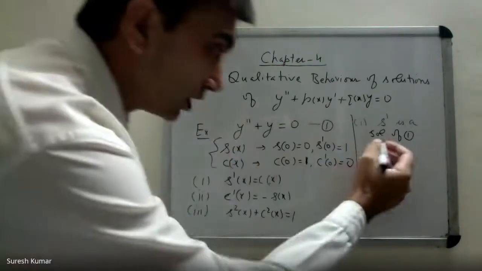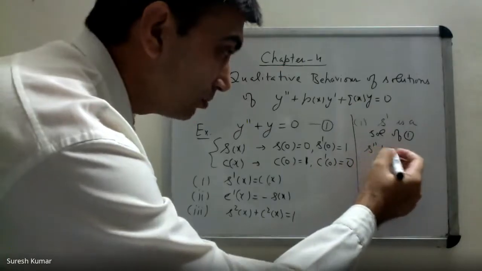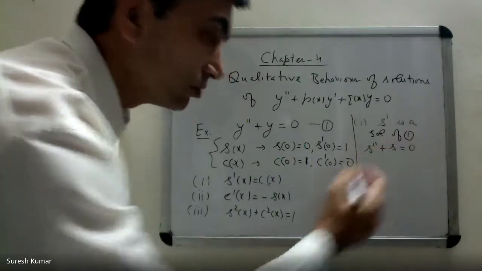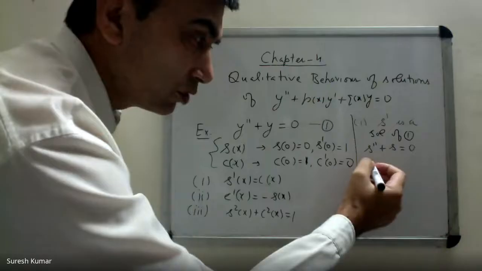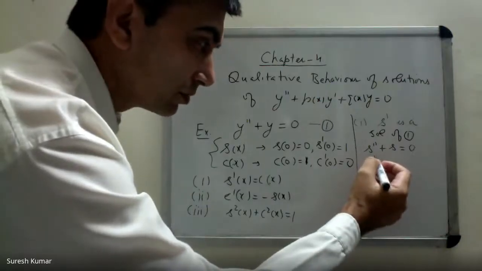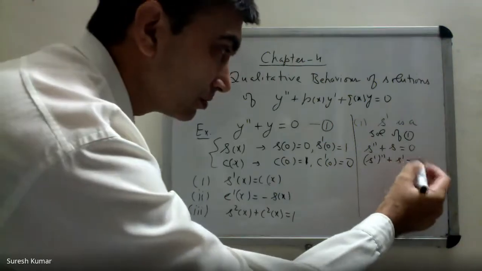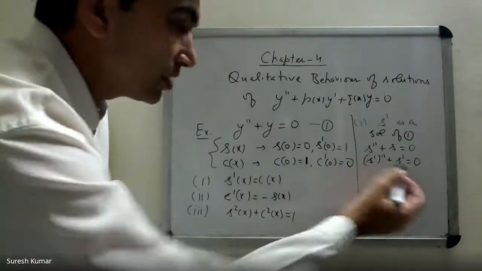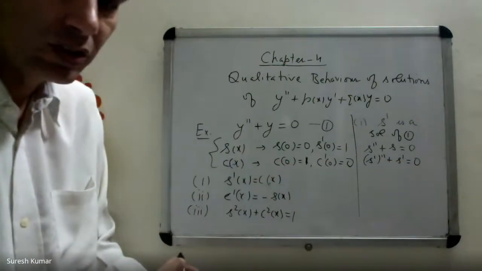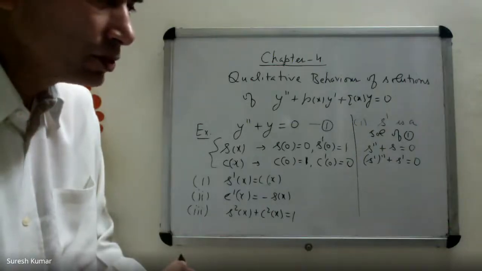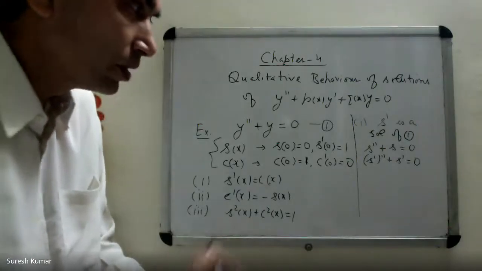S is a solution given to you. That means S double prime plus S equal to 0. So if you differentiate both sides again, you can write it like this. This means if I replace S by S prime, still it is a solution. So S prime is a solution.